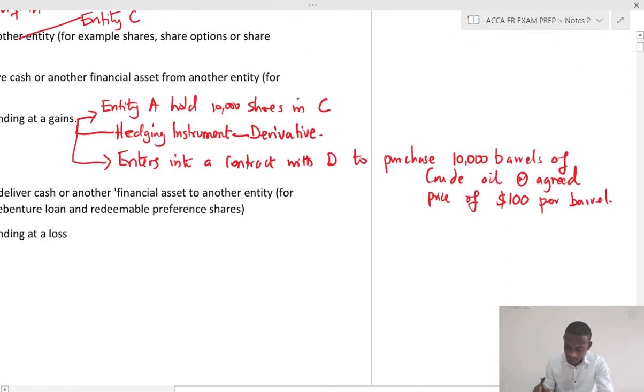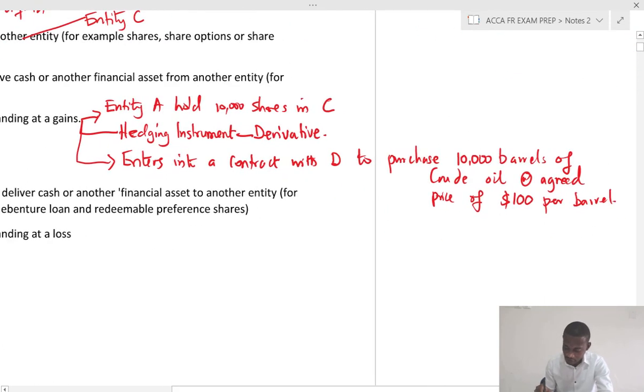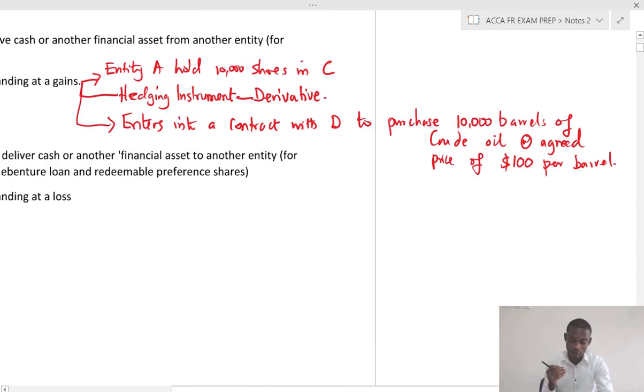Now, please pay attention to this illustration to help you understand what this contract is. Now, entity A enters into this contract to buy 10,000 barrels of crude oil from entity D.